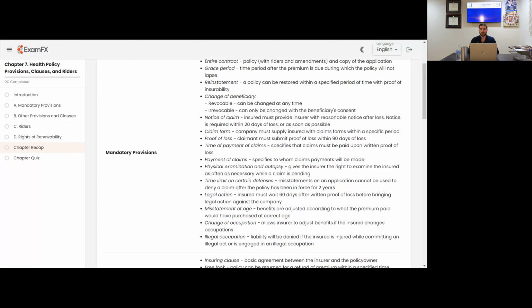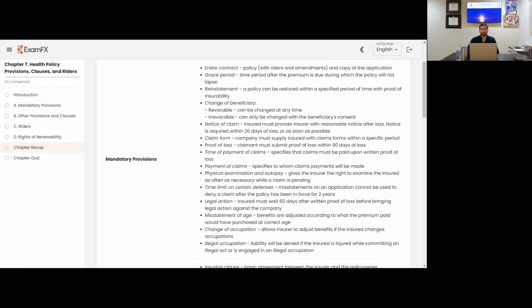So a lot of this stuff for the mandatory provisions is going to overlap with the life insurance. And if it doesn't overlap with the life insurance concepts, it's kind of self-explanatory in the definition. Make sure you guys read through it, all that good stuff.